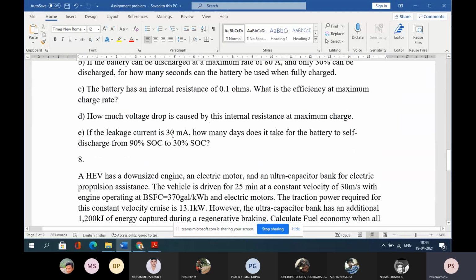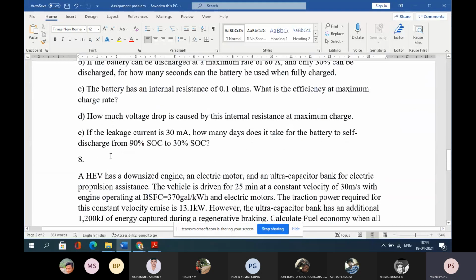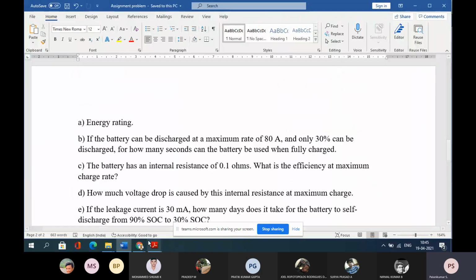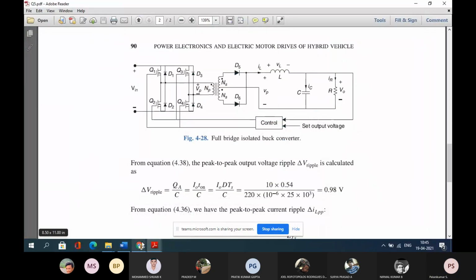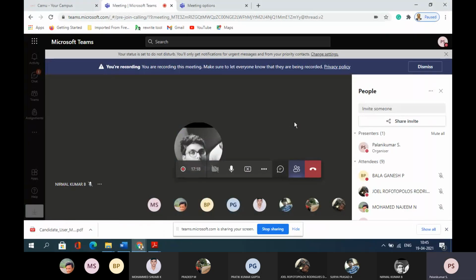With the leakage current. Since it is a nickel metal hydride battery, there will definitely be leakage current. So leakage current is 30 milliamperes. How many days will it take the battery to self-discharge from 90 to 30? So these are all problems we have solved. Am I right? The class itself we have solved.